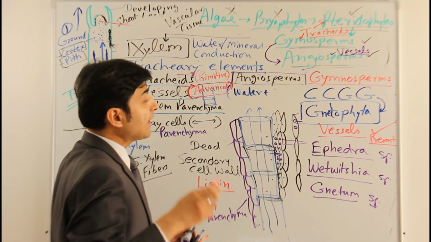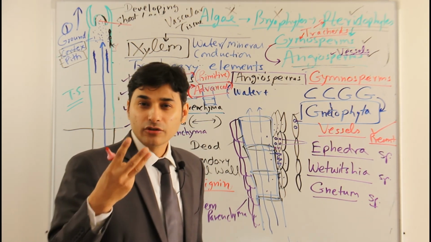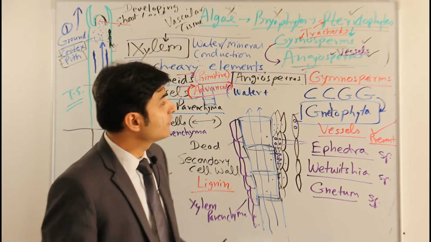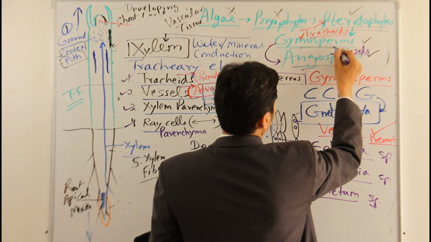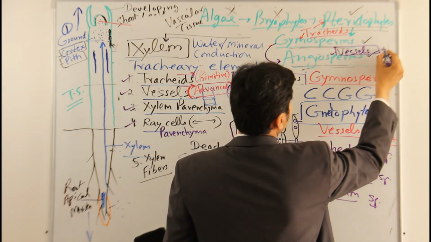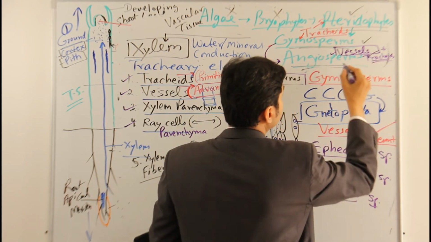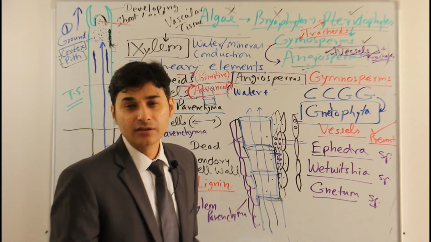Similarly, in angiosperms also there are 3 families which do not have vessels. Normally, as we said, the angiosperms have vessels, always vessels plus tracheids. Tracheids are a primitive part and will be there, but as a rule all angiosperms mainly have vessels.